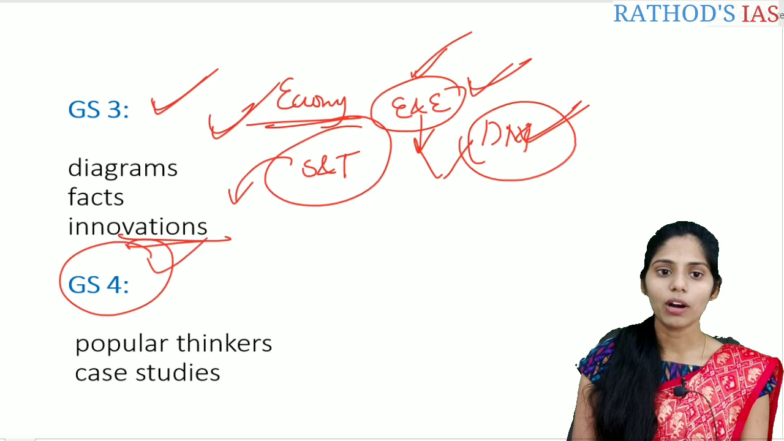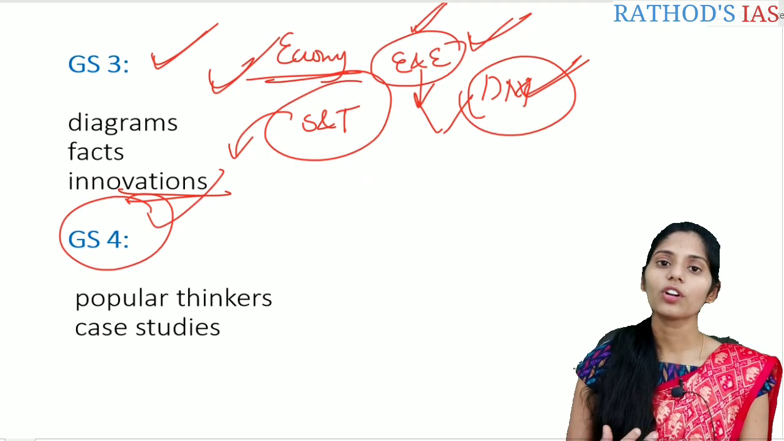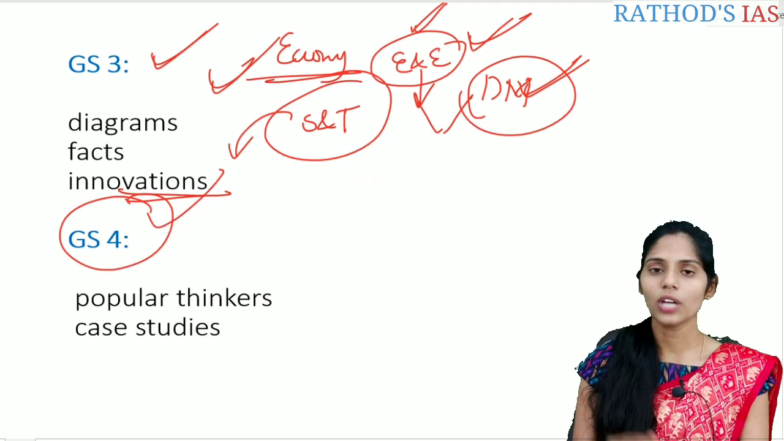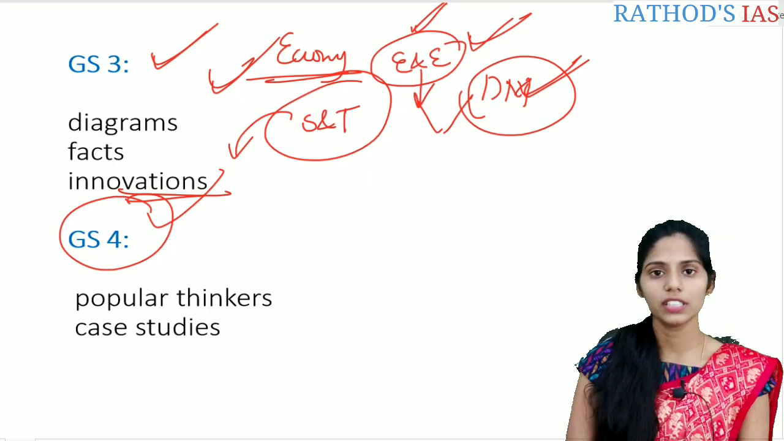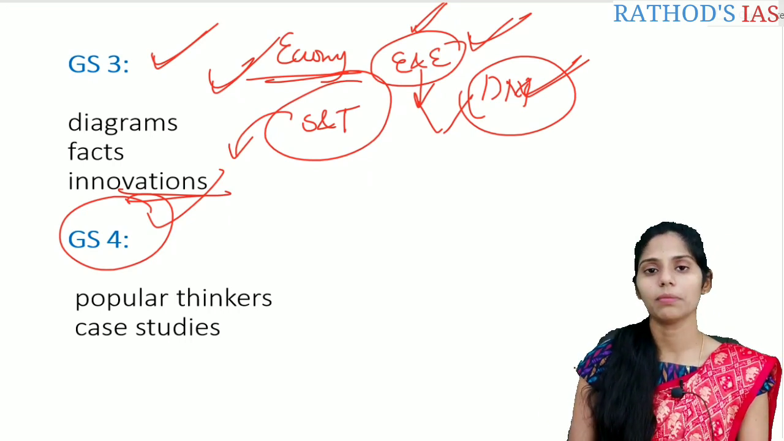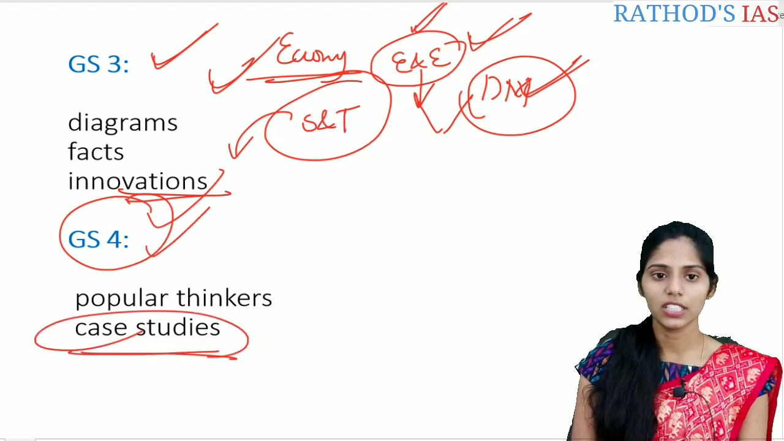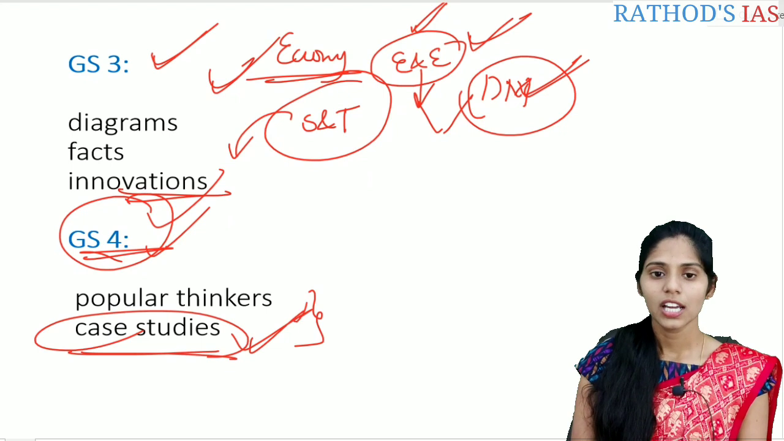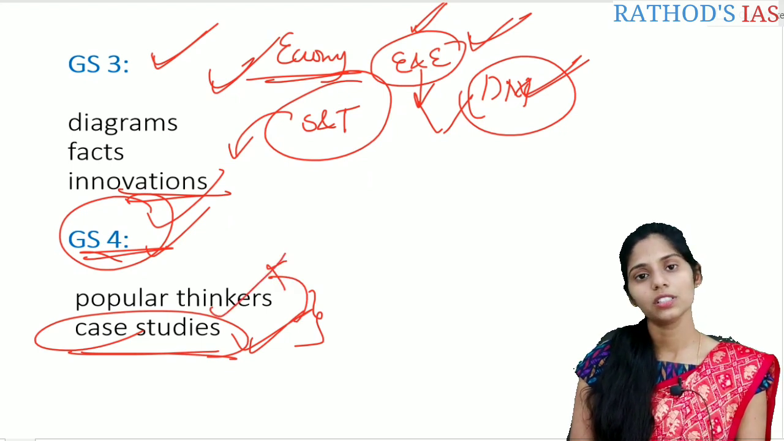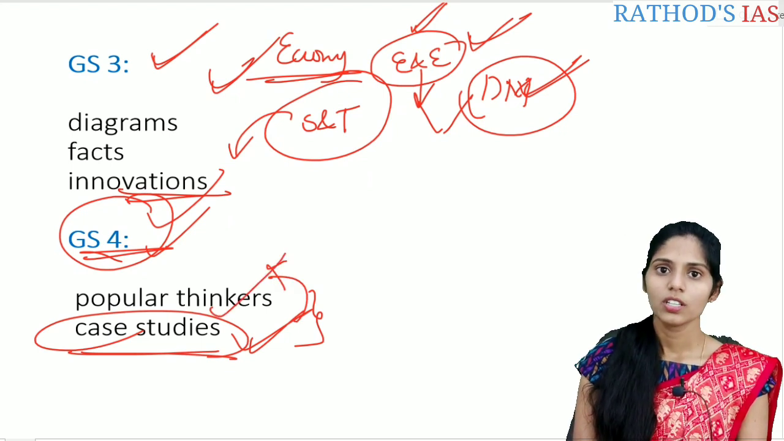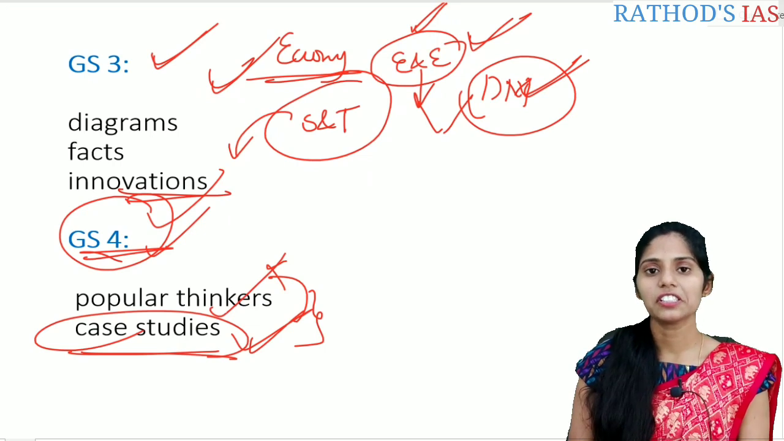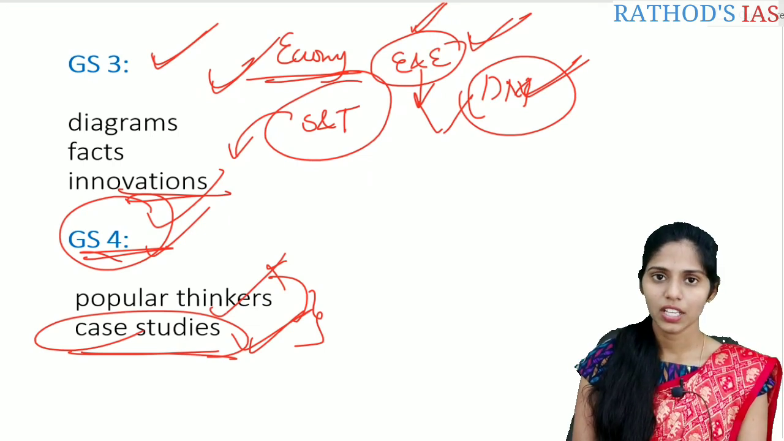And if you are talking about GS4, whenever you are writing the answers, you have to connect the static portion with popular thinkers like Mahatma Gandhi, Aristotle, etc. And you have to address the case studies as well in GS4. So what should be the answering strategy regarding GS4? You have to answer the case studies first, and later on you have to move to the static questions. So this is about some of the strategy regarding mains answer writing.